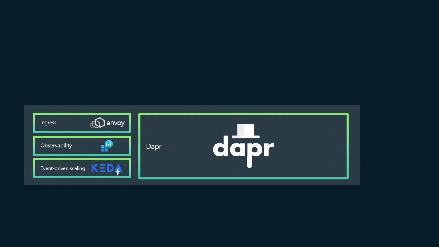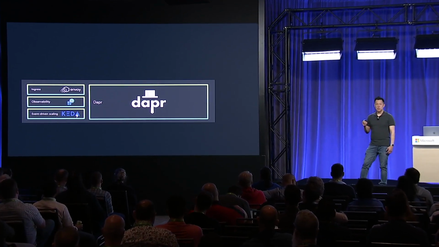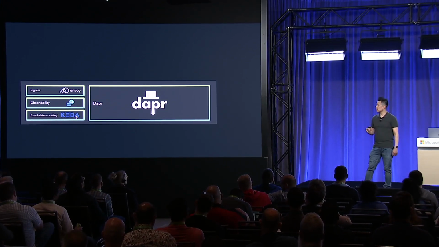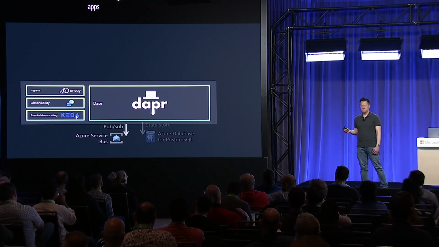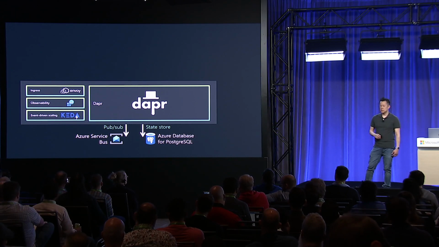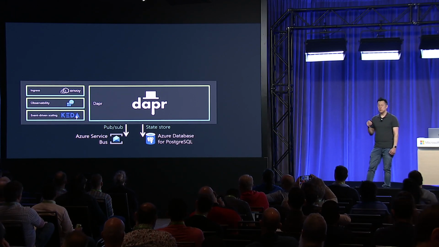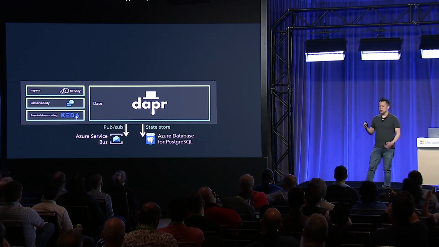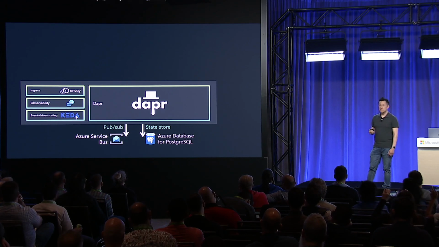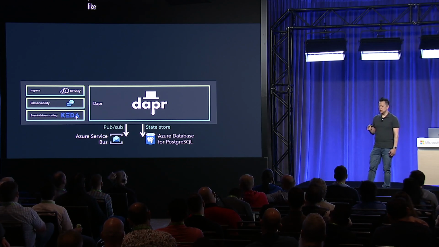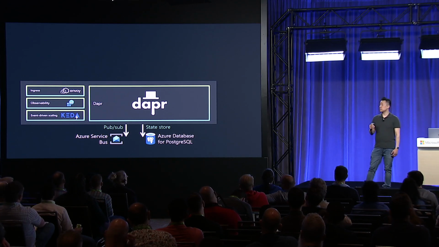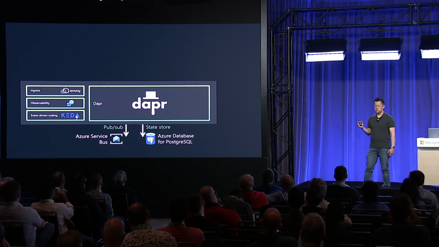We integrate with KEDA for event-driven scaling. And this allows container apps to scale based on events. And they can scale all the way down to 0 if there's nothing to do. Another component that comes with container apps is Dapr. Dapr is a popular open source project for simplifying microservices. It provides a lot of common functionality like service invocation, pub/sub, and state management. In the demo that you're about to see, we've configured Dapr to use Azure Service Bus for pub/sub and Postgres for state store.